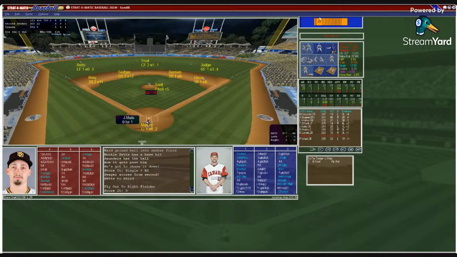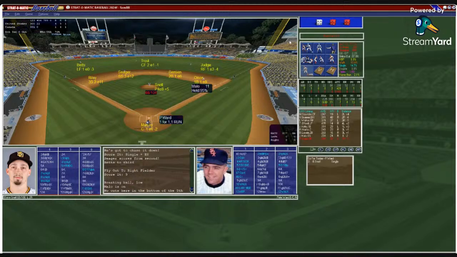By Michael Saunders. Here's a pitch from Snell. That's a walk from Snell. He's on. 68th pitch from Snell. Still doing okay. Here's Ward, 1 for 1. Scored the only run for Canada.